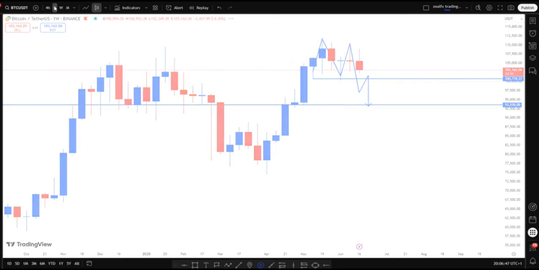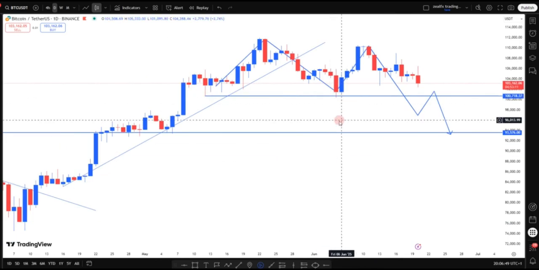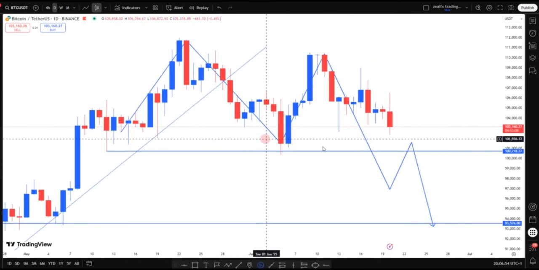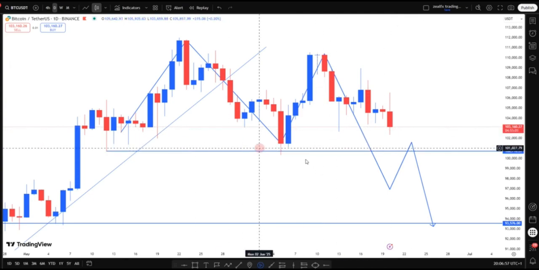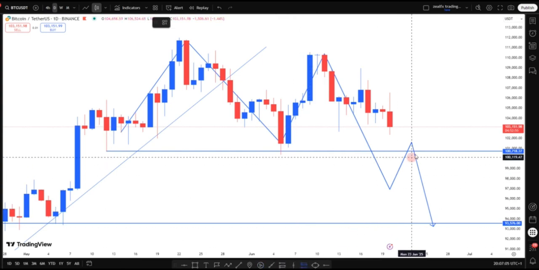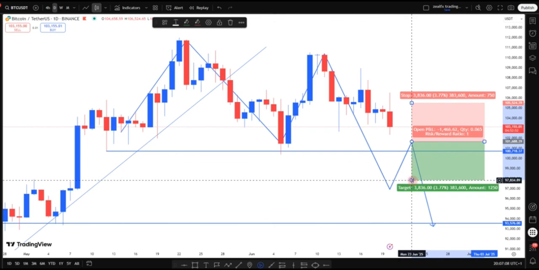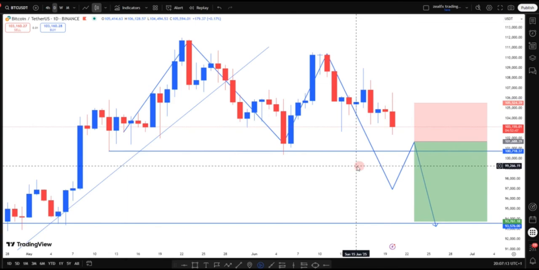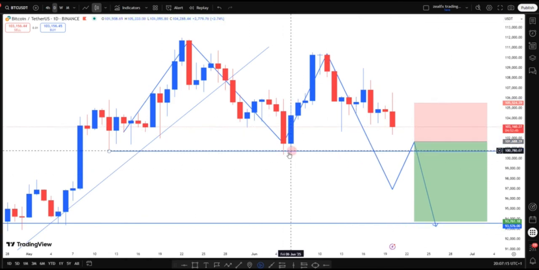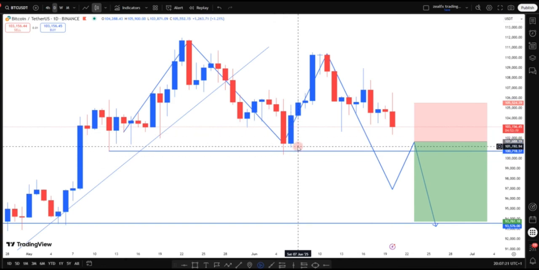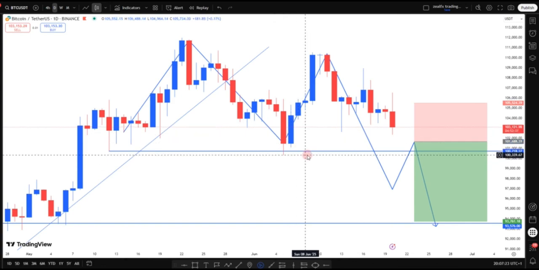On the daily chart now, you can see that price is still in consolidation. We have this consolidation here. As long as we are in this consolidation, we cannot make any decision for now. We need price to break out of this consolidation before we can make our decision. Once price breaks out of this consolidation, we'll be expecting our sell opportunity. So for now, we still remain out, waiting for price to clear this level before we make any further decision on BTC USD.